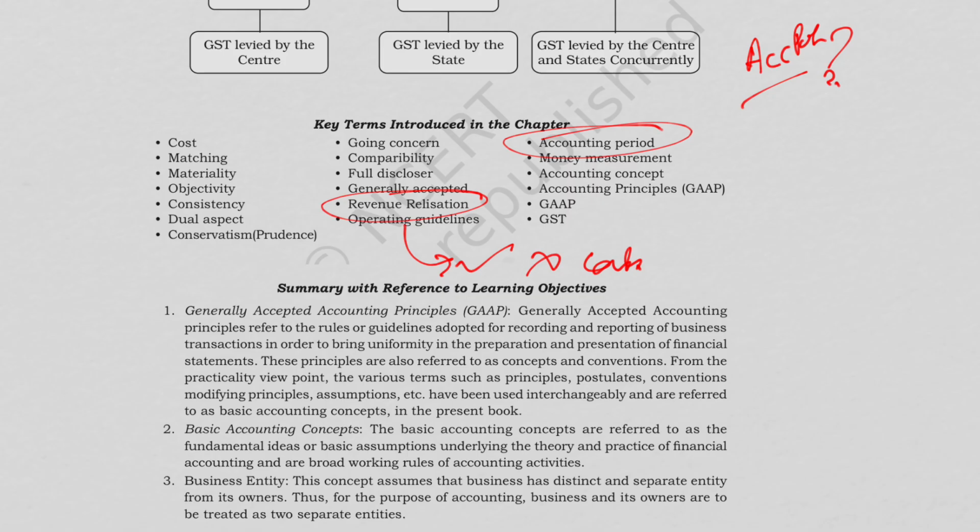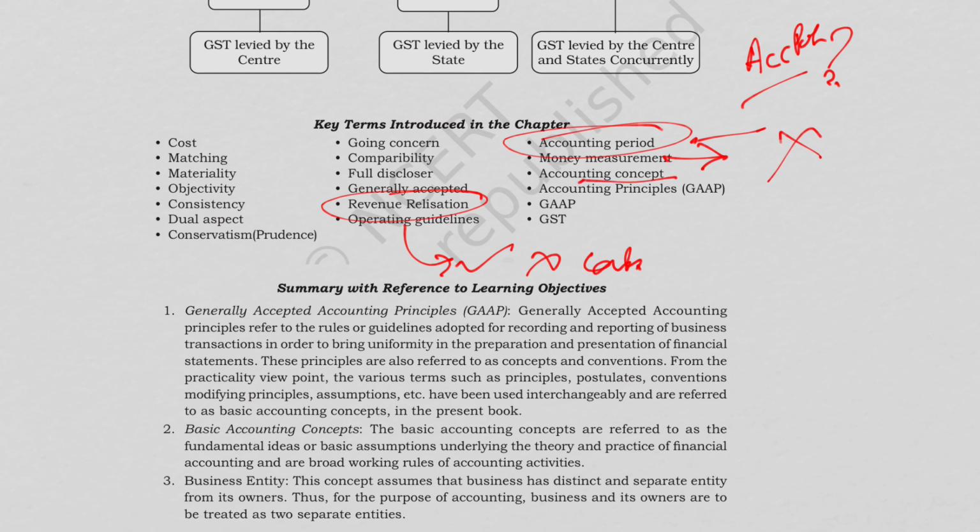In this, the life of the business is divided into a specific period of time, generally 1 year periods. So profit is calculated annually. Money measurement: only the transactions which are measurable in monetary terms are recorded. For example, employee honesty, we cannot quantify it, so it is not recorded.